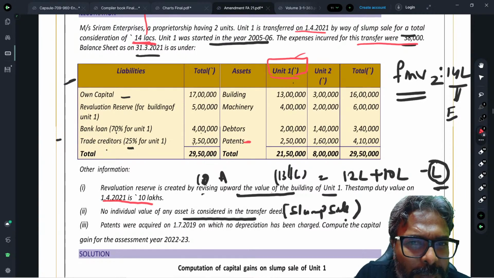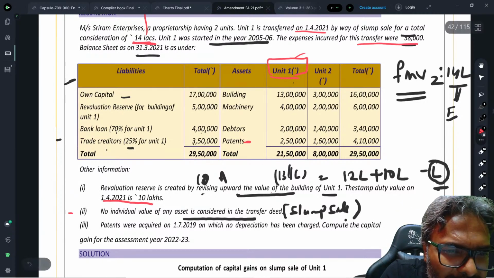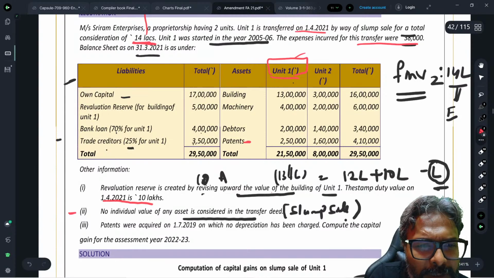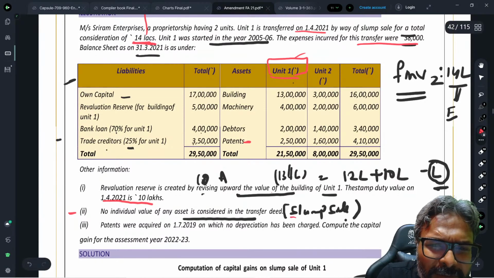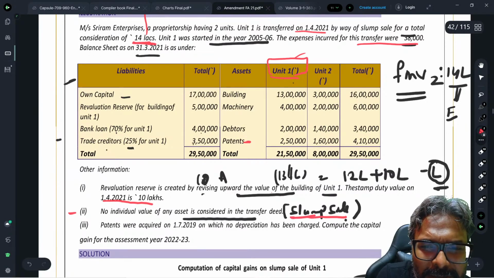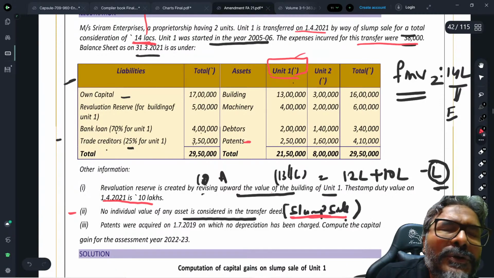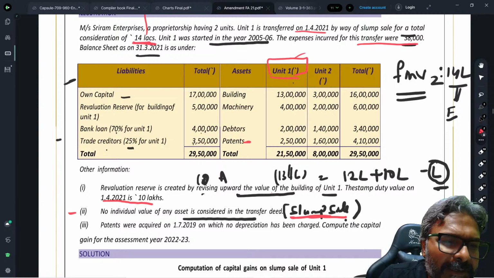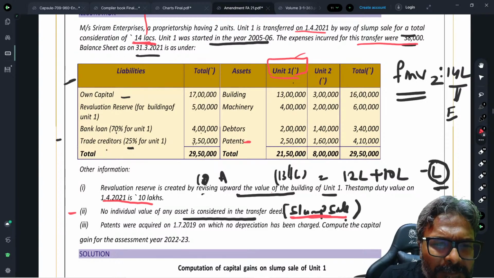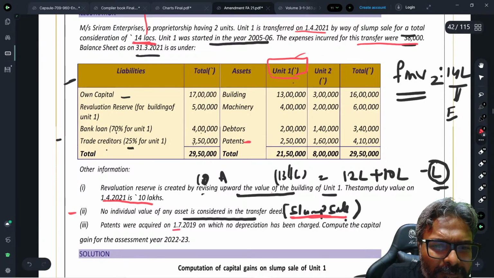If I can just quickly have a look at the next one, point number 2. No individual value of any asset is considered in a transfer deed. So if no individual value of any asset is considered, will it make this a case of a slump sale? This is the definition of slump sale I just told you. Therefore, if no individual value has been taken, this will be a case of a slump sale. The patent was acquired on 1st of July 2019, on which no depreciation has been charged.